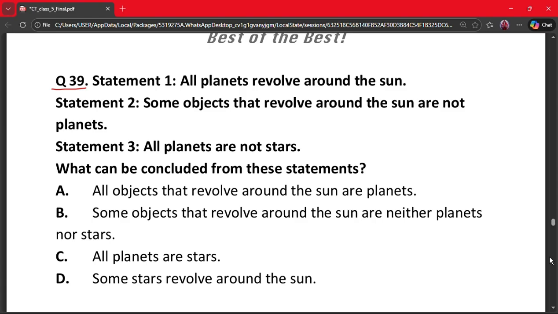Our next question is question number 39. Statement 1 says all planets revolve around the sun. Statement 2 says some objects that revolve around the sun are not planets. And statement 3 says all planets are not stars. What can be concluded from these statements? A. All objects that revolve around the sun are planets. B. Some objects that revolve around the sun are neither planets nor stars. C. All planets are stars. And D. Some stars revolve around the sun. Here, the logically correct answer is option B. Why? Because some objects revolve around the sun but aren't planets or stars. We can find this from these statements.